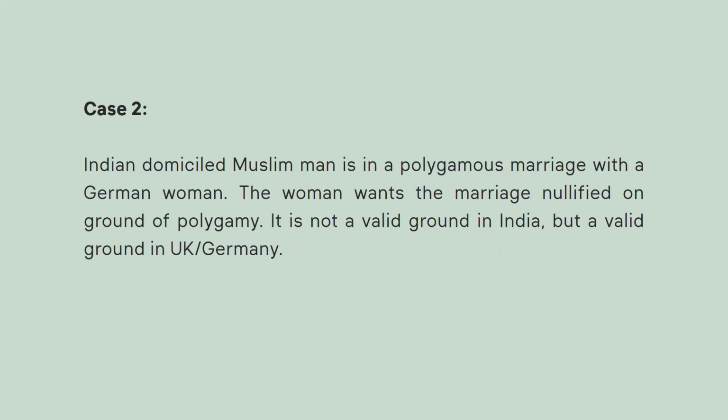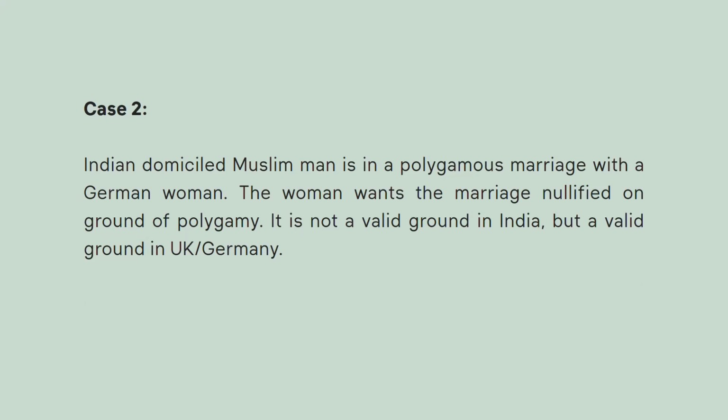Let's take another scenario. An Indian Muslim man has his citizenship in India and his domicile in India. He gets married to a German woman who has her domicile and citizenship in Germany. Now, this is a polygamous marriage. Let's suppose this woman is his second wife. Can this woman on a later date claim that this is bigamy, therefore the marriage is void ab initio, in the Indian courts or in the German courts?